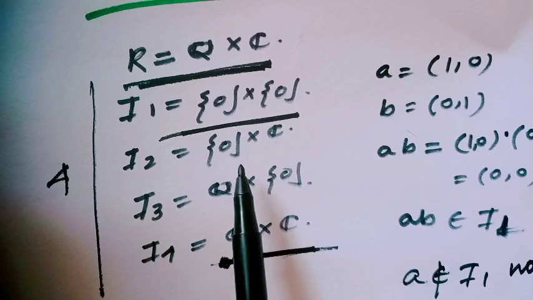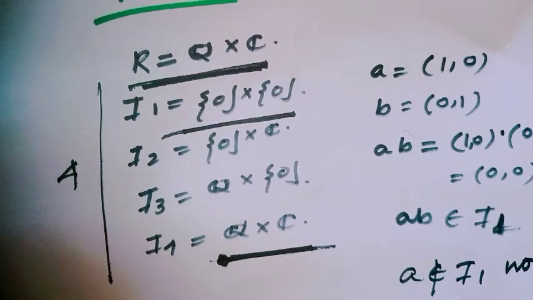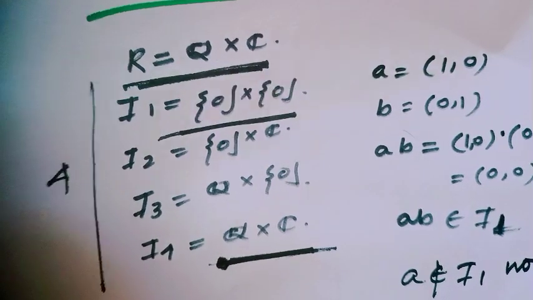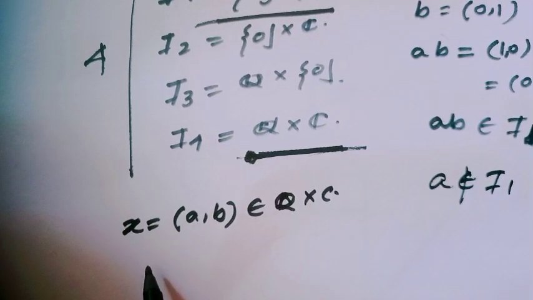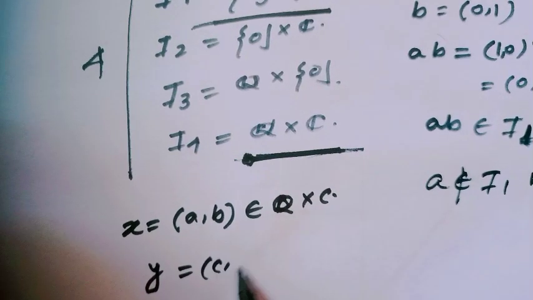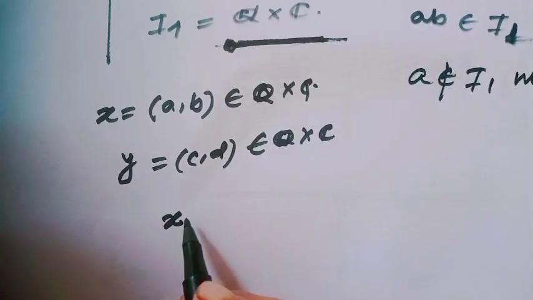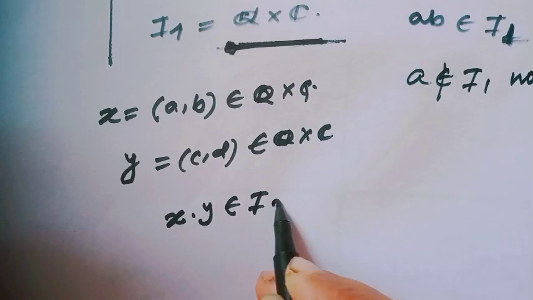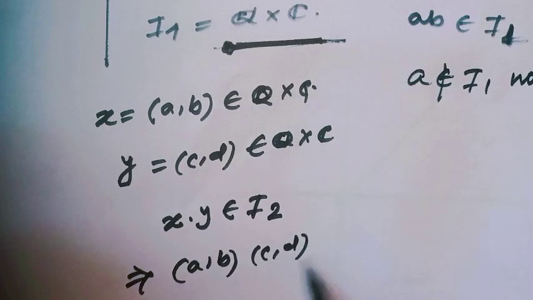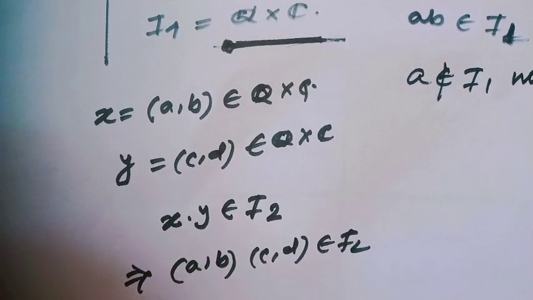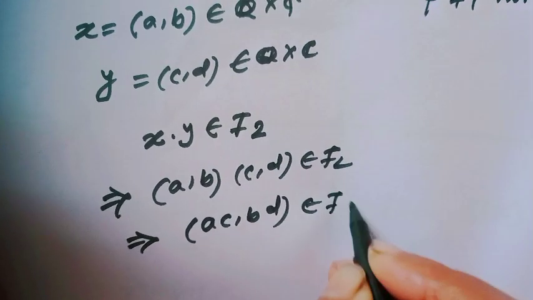Now consider I2 and I3. To check I2, consider x = (a, b) an arbitrary element belonging to Q × C and y = (c, d) also a member of Q × C. Consider their product belonging to I2. That means (a, b)(c, d) belongs to I2, which implies (ac, bd) belongs to I2.